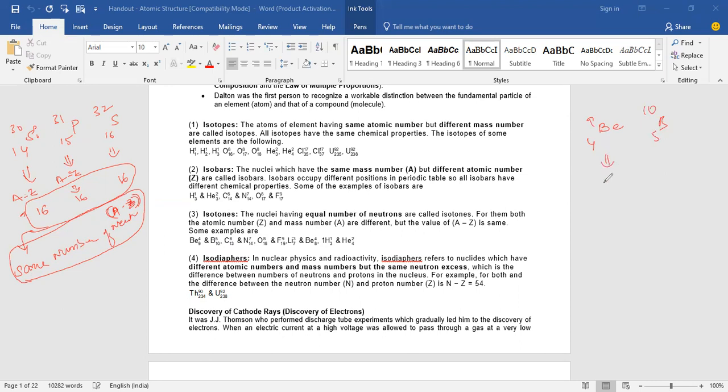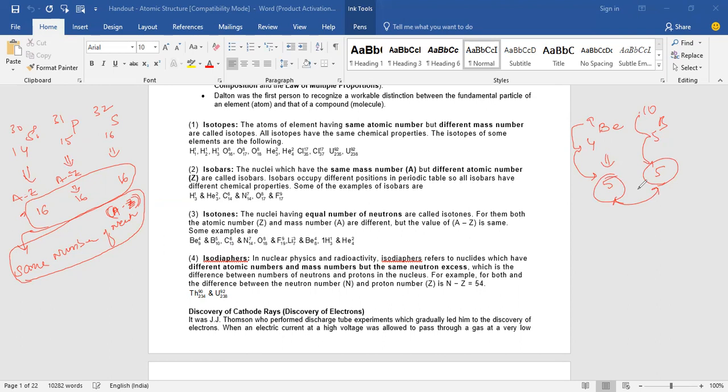What is A minus Z value here? 5 only, right? 9 minus 4, 10 minus 5, that is 5. Before I thought you wrote something else. Okay, now it is clear. So isotones is clear or not?